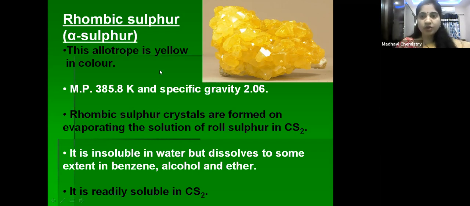It is yellow in color, its melting point is 385.8 Kelvin and its specific gravity is 2.06. It can be prepared by evaporating roll sulfur in carbon disulfide. It is insoluble in water, somewhat soluble in benzene, alcohol and ether, but readily soluble in carbon disulfide.